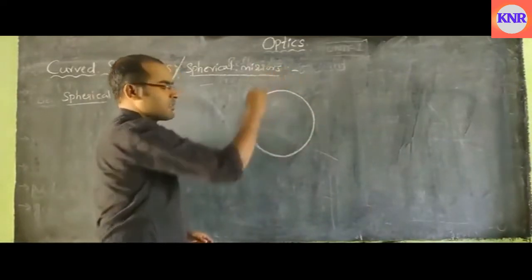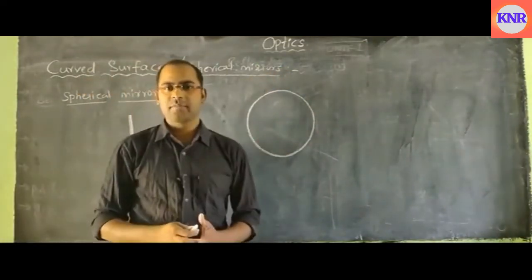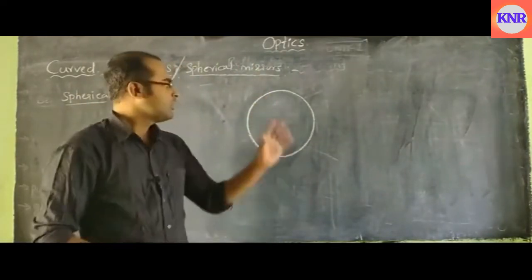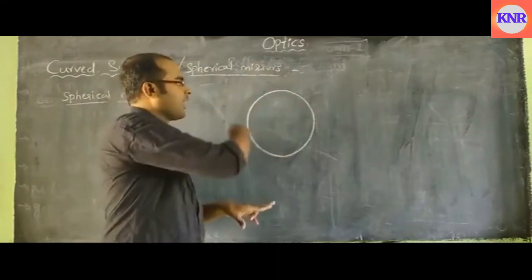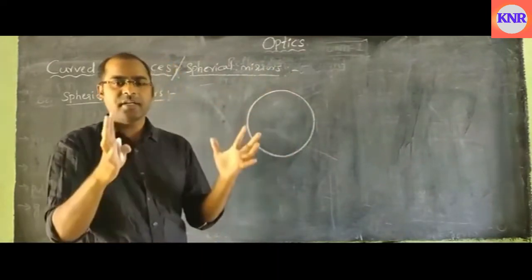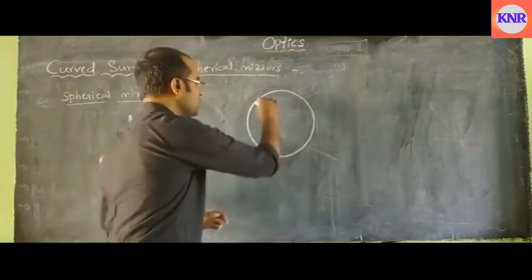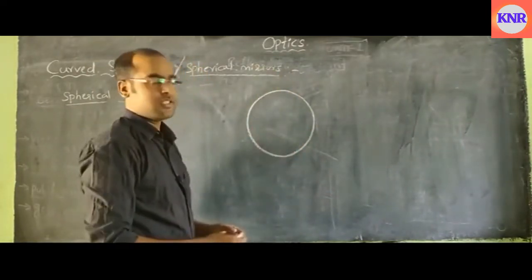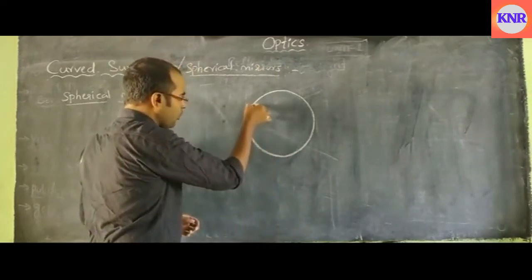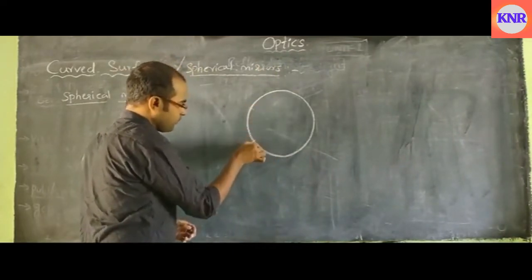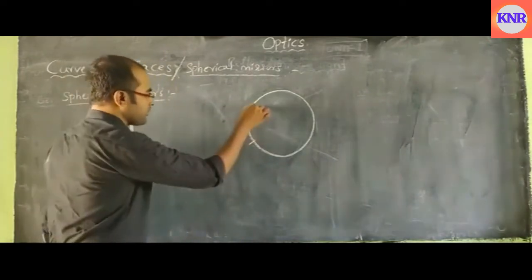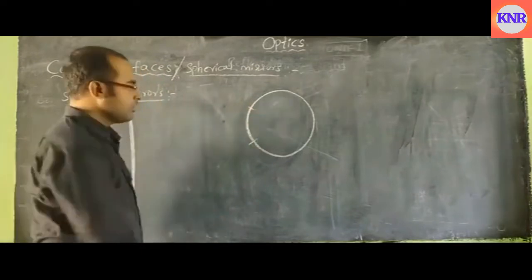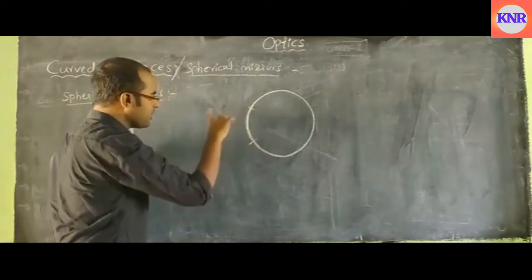Let us take a sphere just like a football. A football is also called a sphere because it has a boundary and hollow space inside it. So take a sphere made of glass, totally glass with hollow space inside. Then let us take a small portion of the sphere. We are cutting this small portion from the sphere.